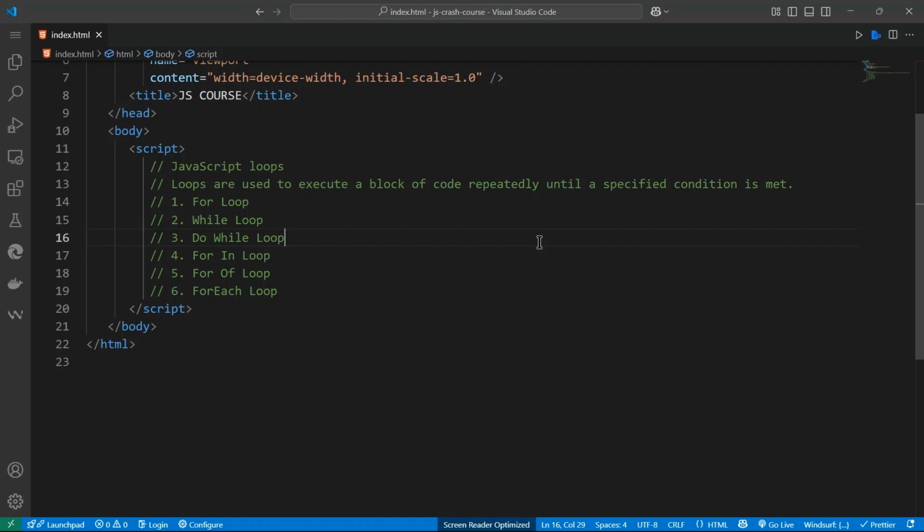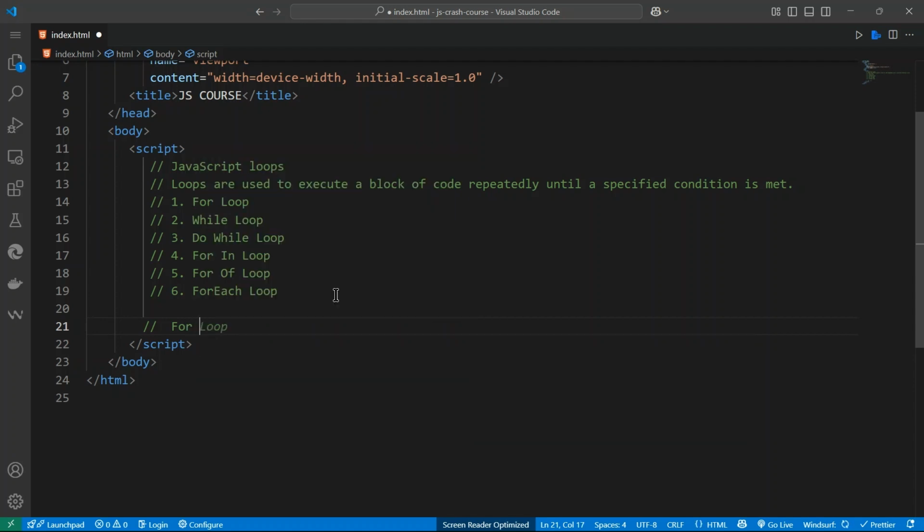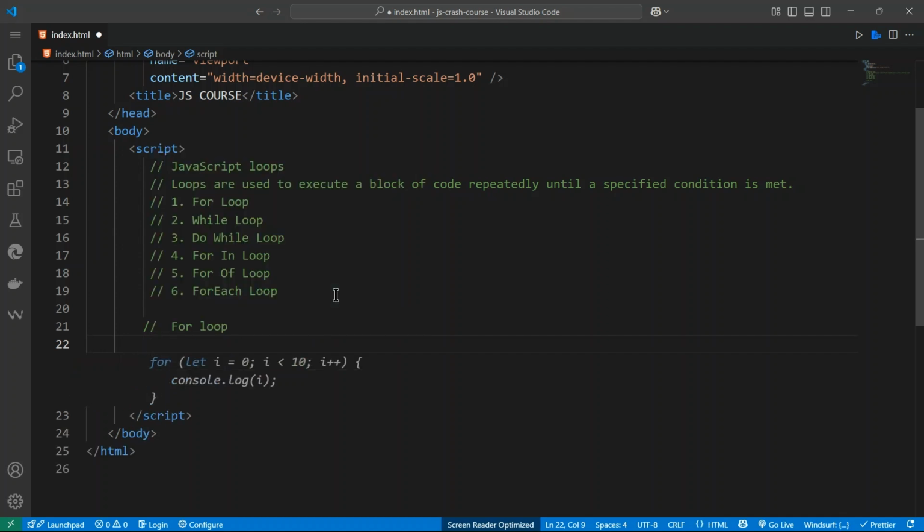All right. Let's start with the for loop. A for loop runs a block of code a specific number of times. So we can do let i is equal to 0.